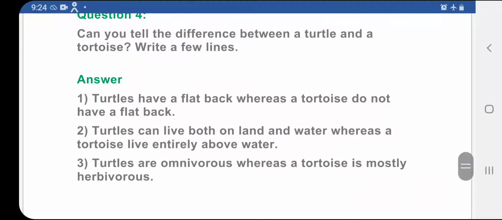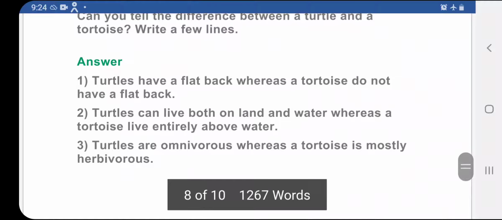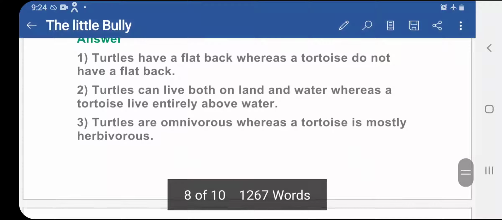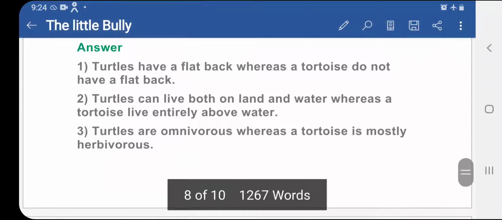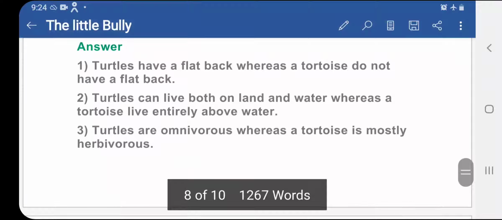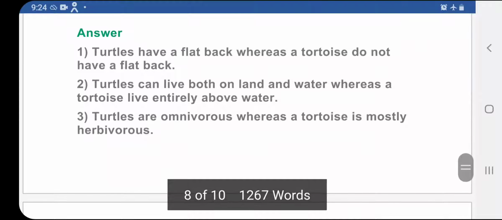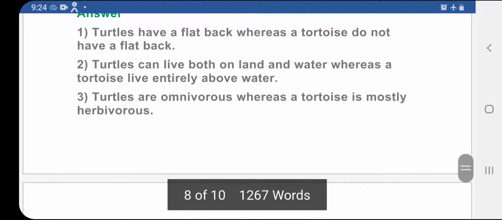Can you tell the difference between a turtle and a tortoise? Write a few lines. You are supposed to write them down in the notebook. The difference is given over here. Now see, when you are comparing two things, you use the word whereas for comparison. Can you see? Turtles have a flat back, whereas a tortoise does not have a flat back.